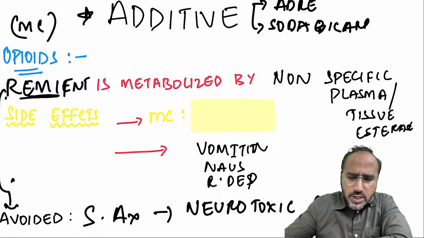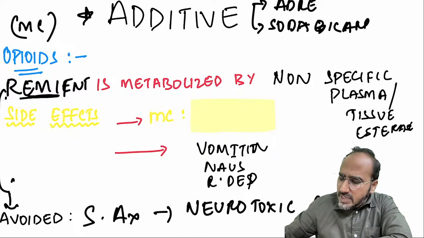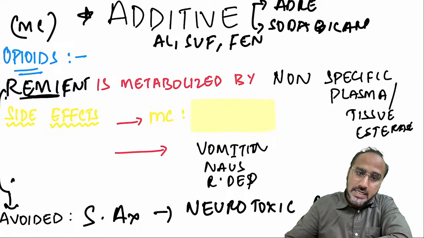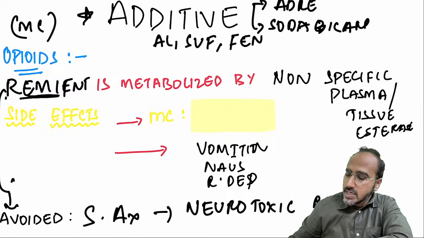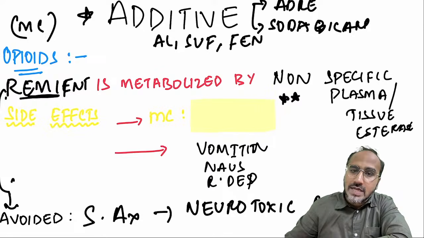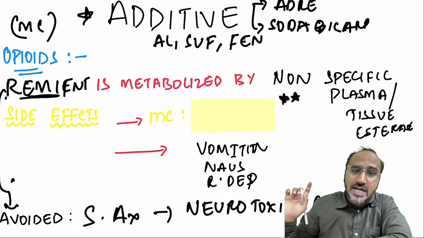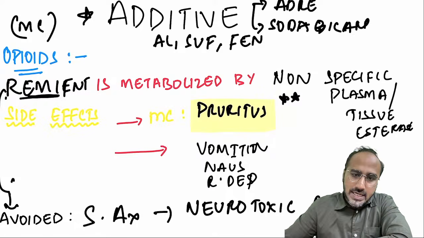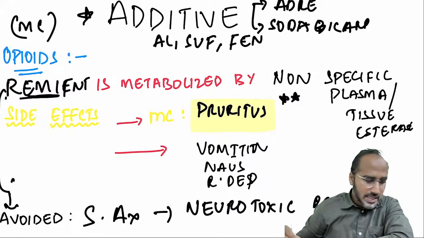Okay, all opioids means what? Alfentanil can be given, sufentanil can be given, fentanyl can be added, guys, to local anesthetic to increase the duration. Opioids are most commonly used. And what is the most common side effect of opioid when you are mixing with lignocaine and giving? It is increasing the duration, but the side effect the patient might complain of is pruritus, allergic reaction.